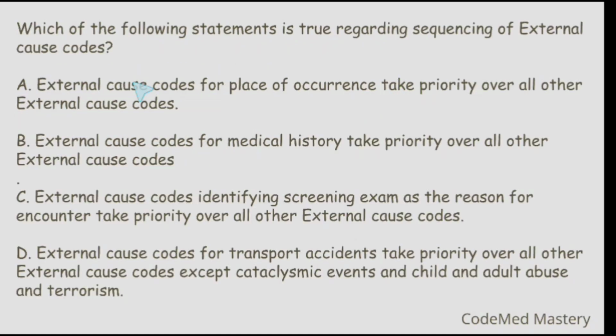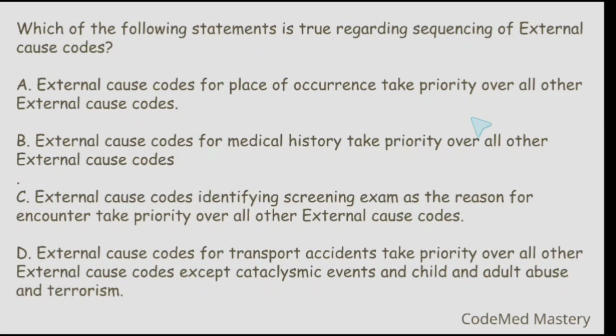Next question, which of the following statements is true regarding sequencing of external cause codes? Option A, external cause codes for place of occurrence take priority over all other external cause codes. Option B, external cause codes for medical history take priority over all other external cause codes. Option C, external cause codes identify screening exam as the reason for encounter take priority over all other external cause codes. Option D, external cause codes for transport accidents take priority over all other external cause codes except cataclysmic events and child and adult abuse and terrorism.